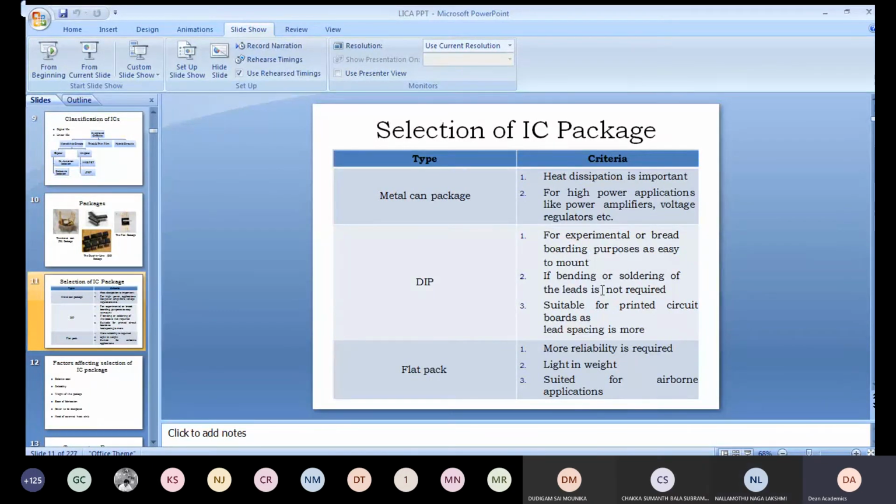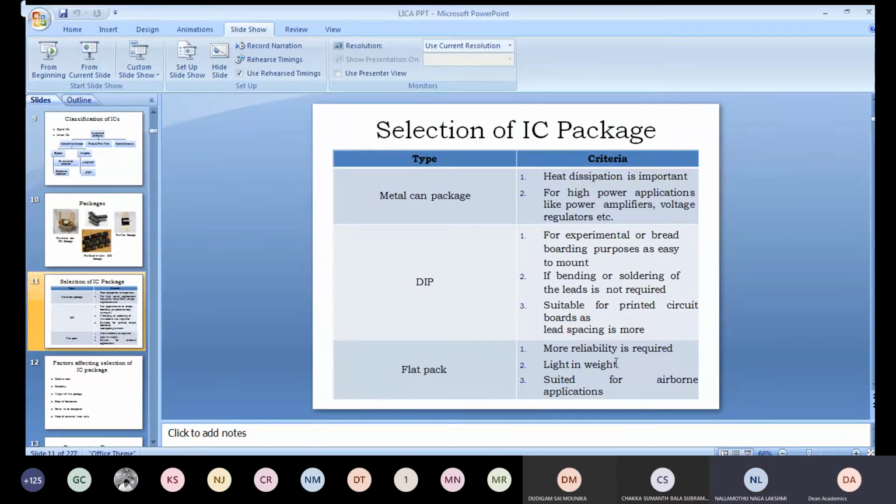And some other soldering. Whenever bending or soldering of leads is not required, in such cases you can use this dual inline package. And otherwise this DIP package is suitable for printed circuit boards like that. Okay, then let us see the last one, that is flat pack.